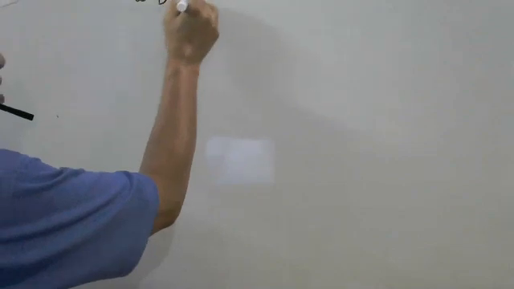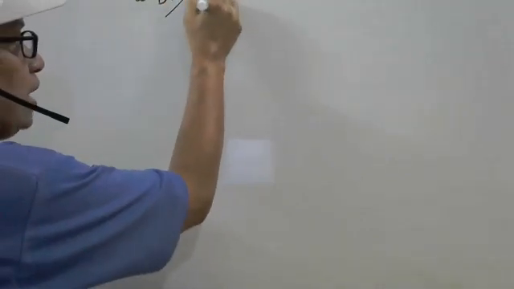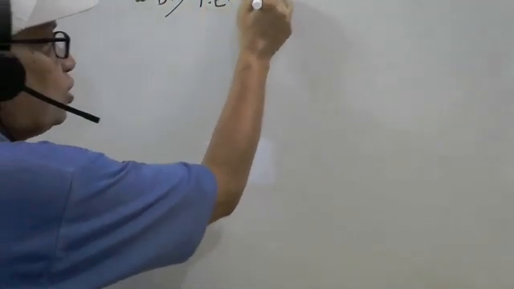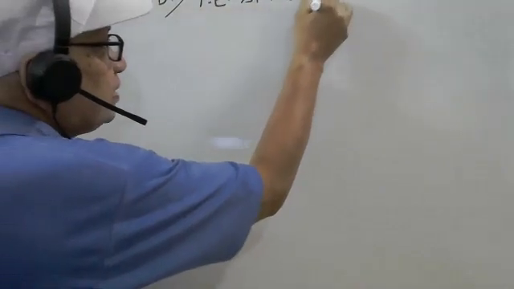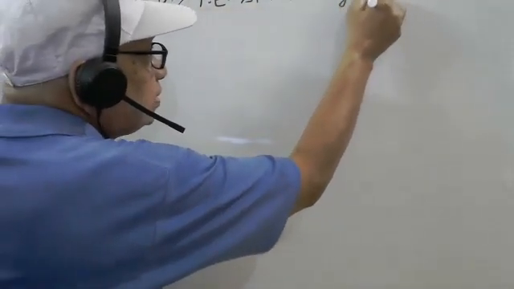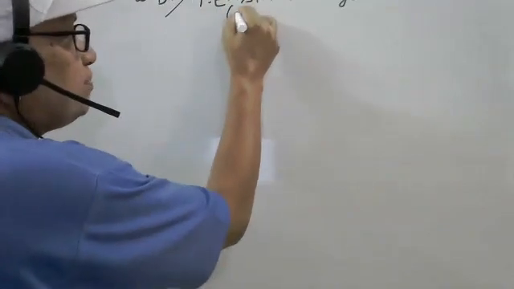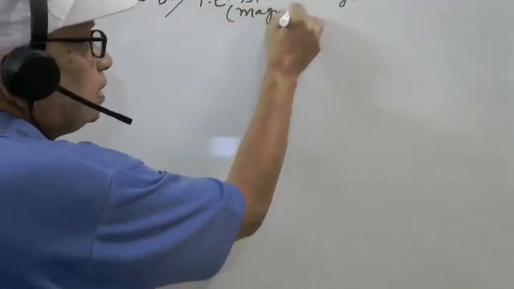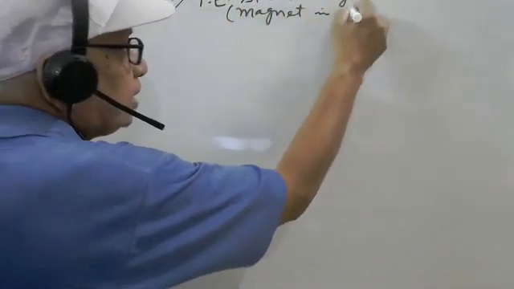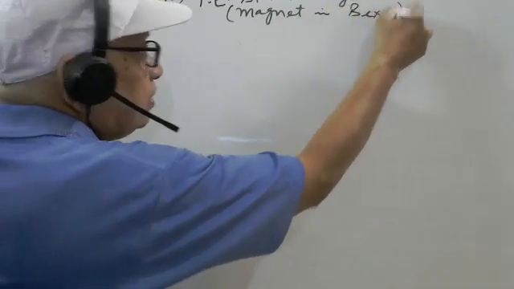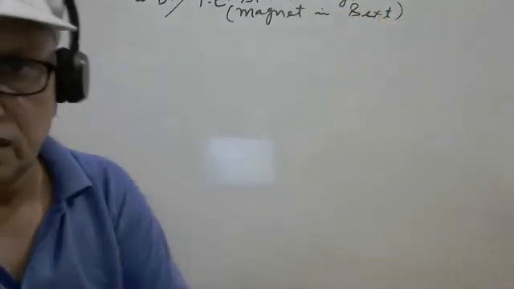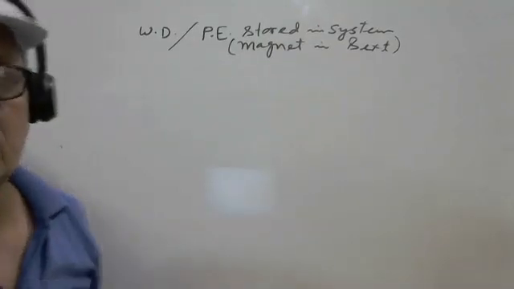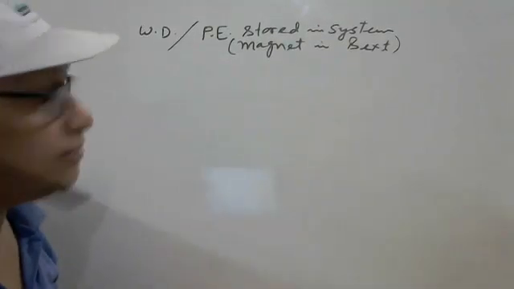Here, the work done or the potential energy stored in the system. What is the system here? The magnet placed in an external magnetic field. We are taking a uniform magnetic field here.